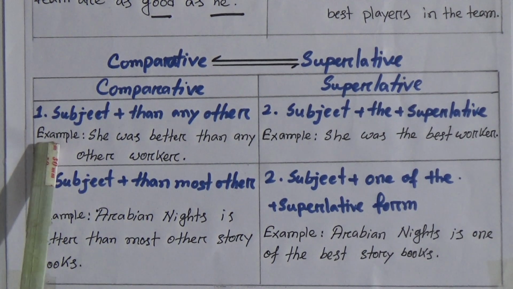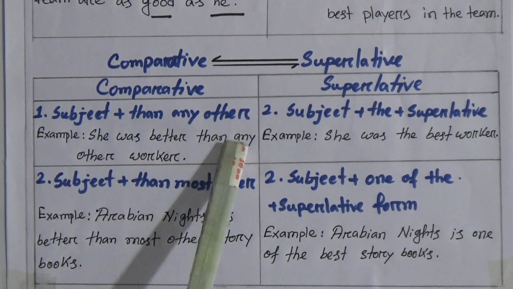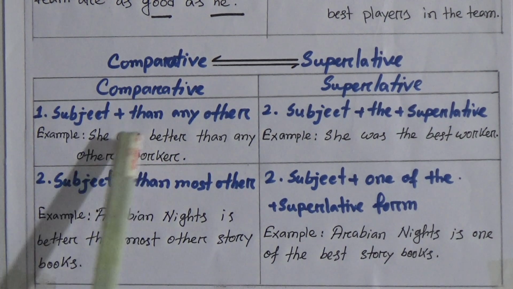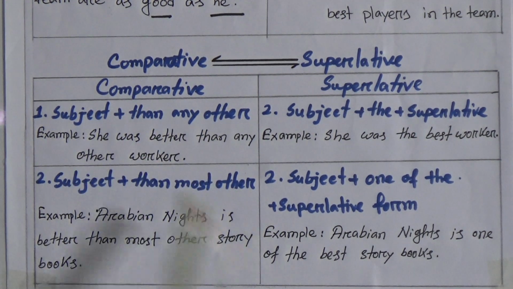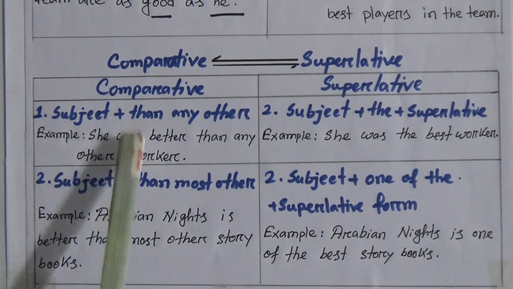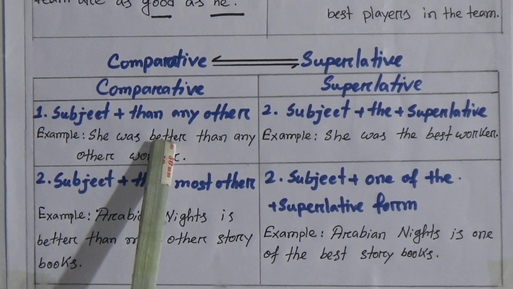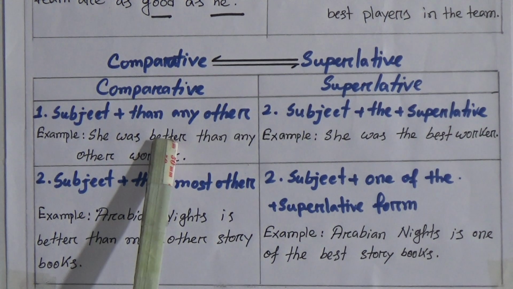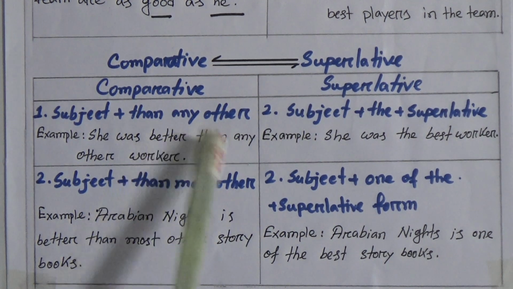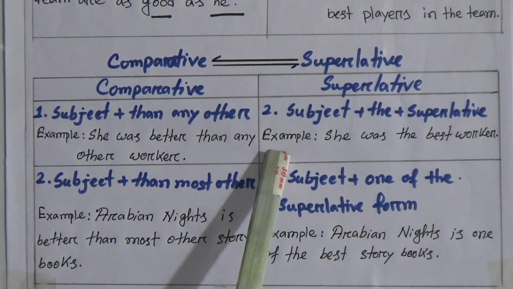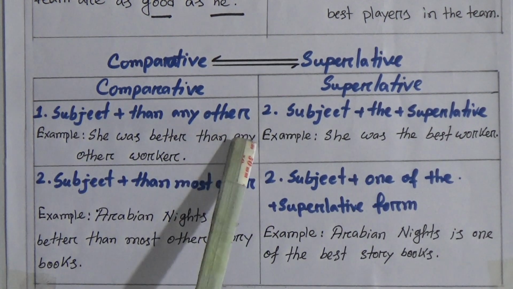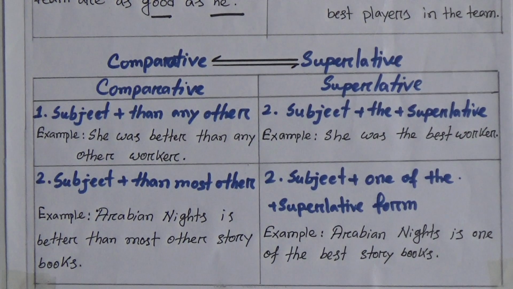We will take an example. She was better than any other worker. I repeat the sentence: she was better than any other worker. That means subject plus obviously verb, then the comparative form of the adjective. Now, then any other. When we transform it into superlative, we will omit this phrase, then any other, and we will use the superlative form.